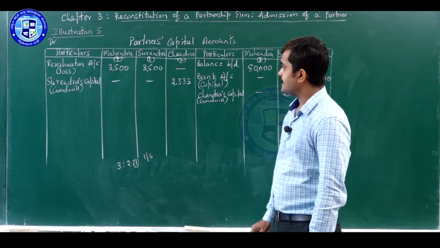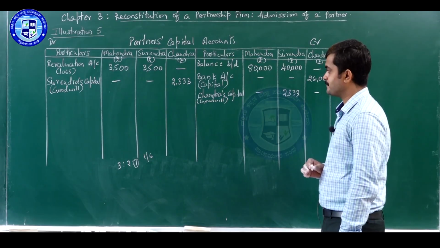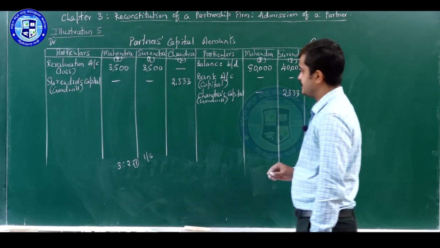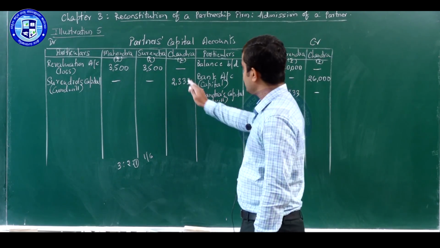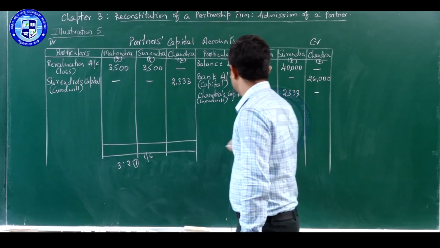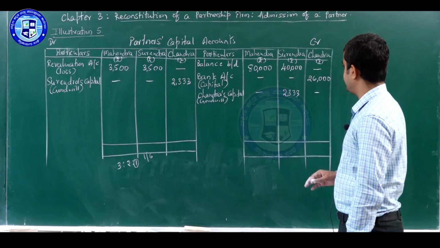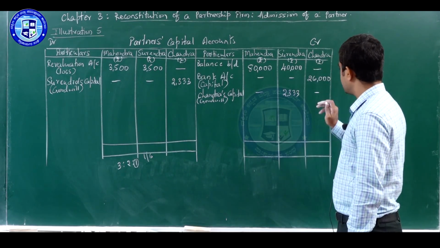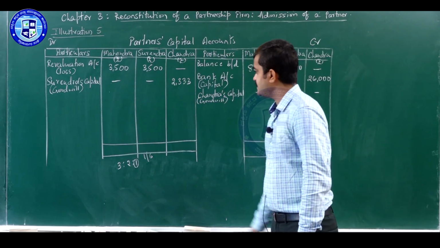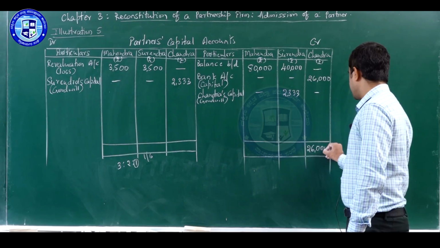And what is the capital balance of Chandra after all adjustments? Let us find out that. See, we have to total Chandra's capital account for that purpose to find out closing balance of Chandra after all adjustment. Credit side we have 26,000, debit side we have 2,333. That means credit side total is greater than debit side total.